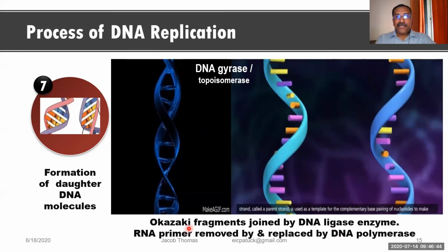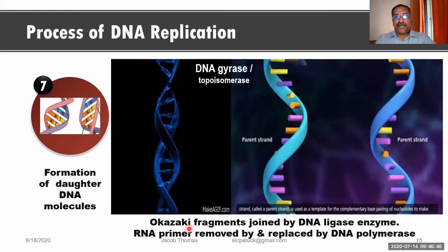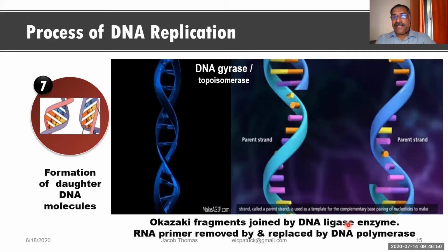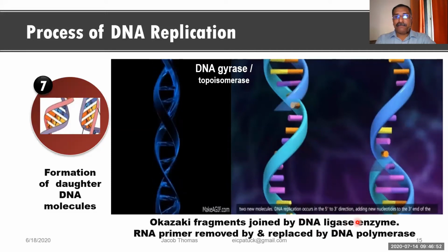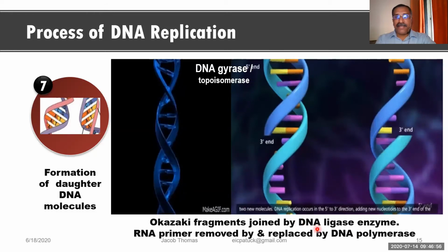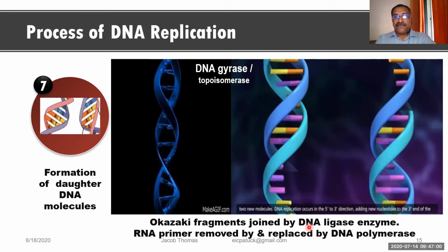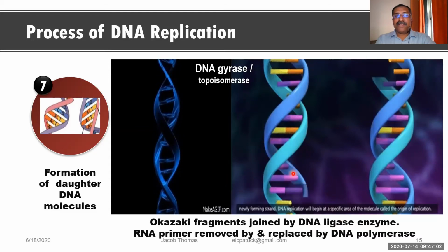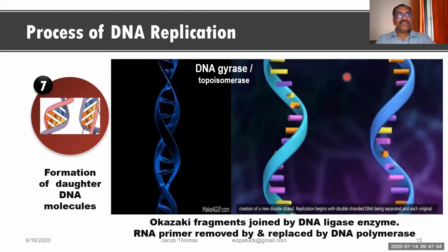But later on, these Okazaki fragments are joined by an enzyme called DNA ligase. The Okazaki fragments are joined by DNA ligase enzyme. Once all the Okazaki fragments are joined, it becomes one single straight strand.